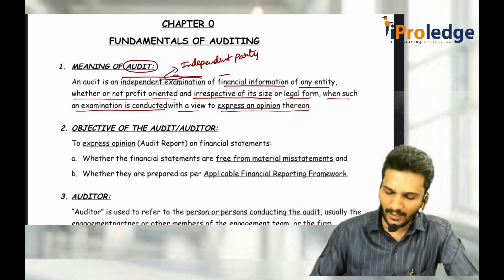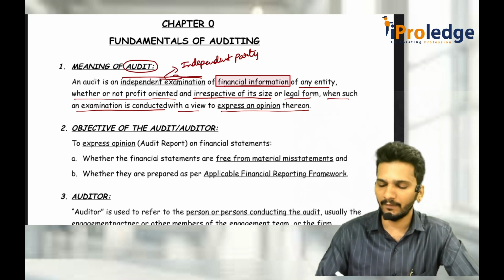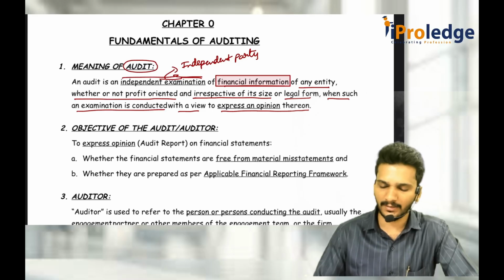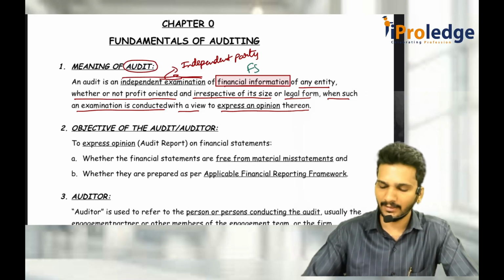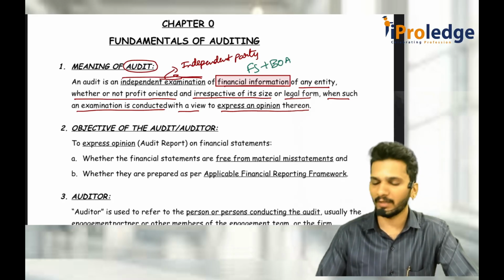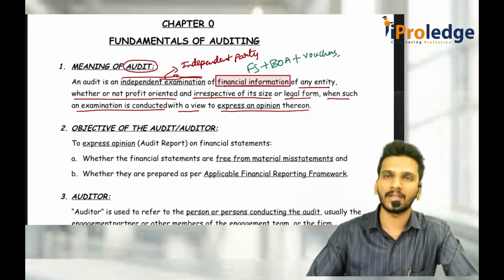of financial information. Why is he coming? For the purpose of checking financial information. Sir, what do you mean by financial information? Is it just the financial statements? It is financial statements including books of accounts, that is, supporting documents for the financial statements, and even vouchers also.